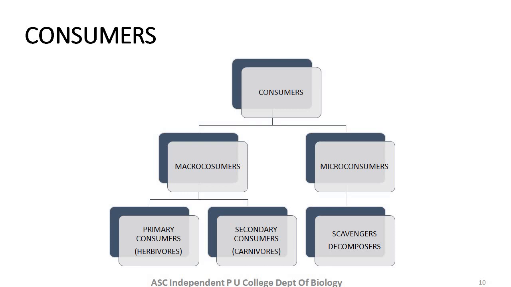Coming on to secondary consumers, the secondary consumer also depends on others for their food, but they are dependent on those organisms who basically eat plants, right? Or I can say they are the carnivores who feed on other animals, flesh eating animals, right?